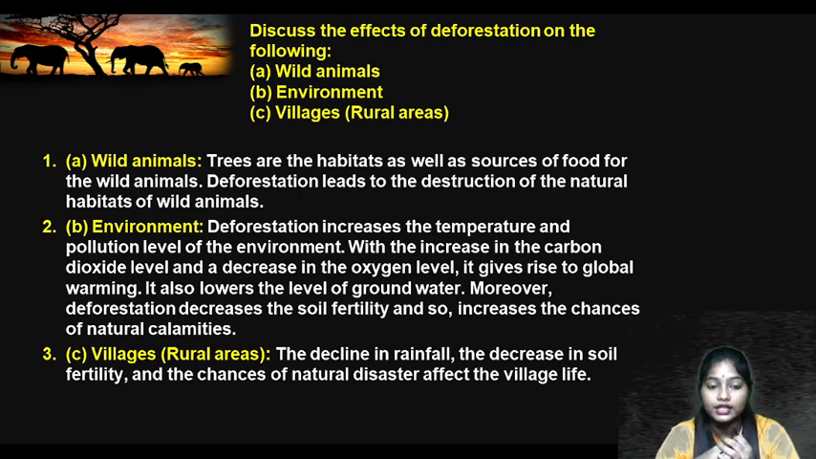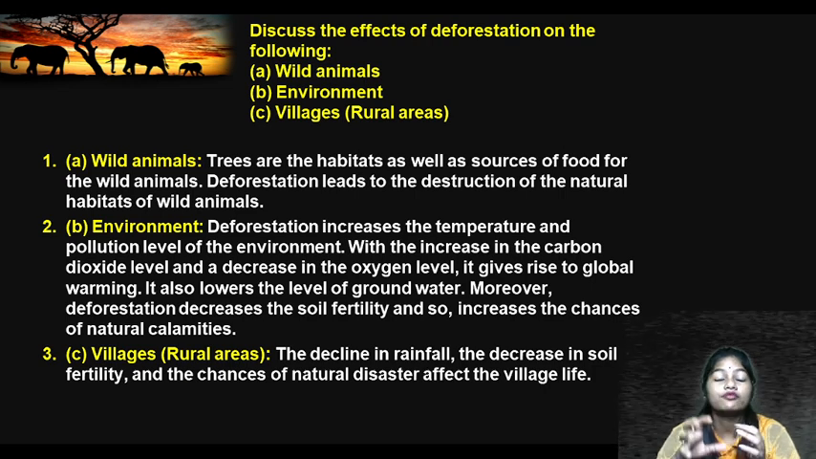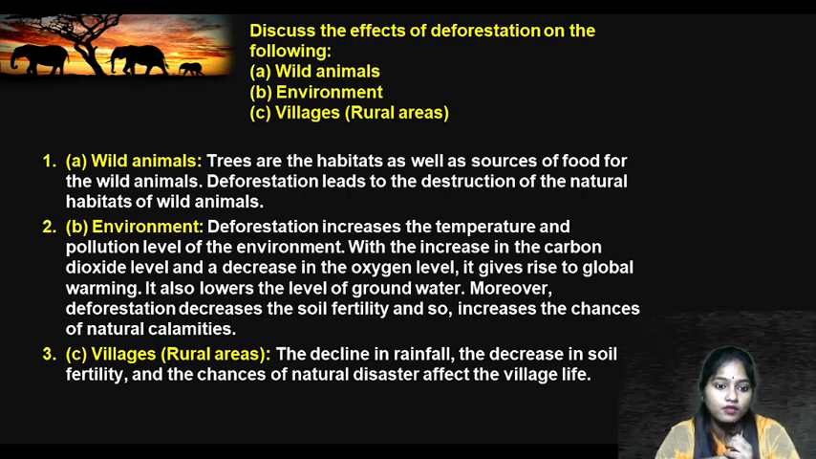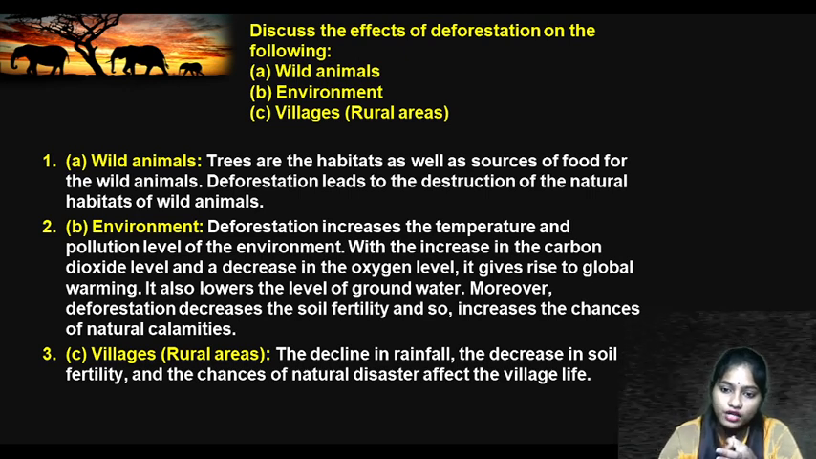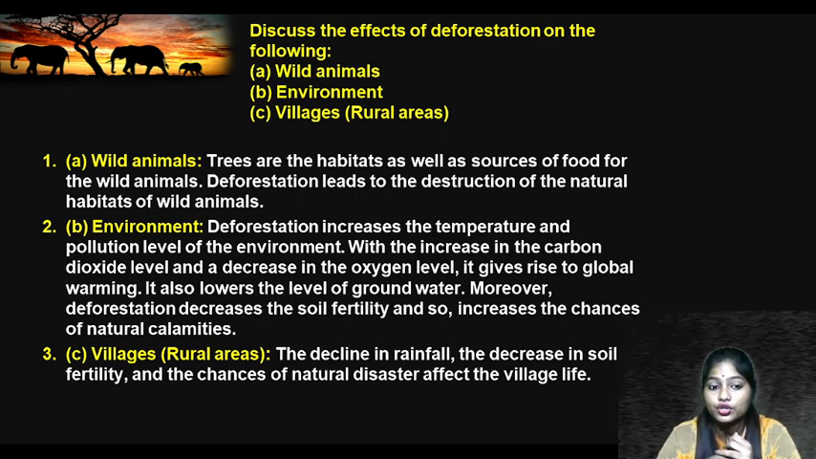And the environment, what will happen? Deforestation increases the temperature because trees are not there. Who will maintain the temperature? So the temperature is increasing, and the pollution level is also increasing. With the increase in carbon dioxide, the oxygen level is decreasing, which is increasing the global temperature, called global warming. It also lowers the level of groundwater. It also causes soil erosion, it decreases soil fertility, and that's why natural calamities are more. Understood?